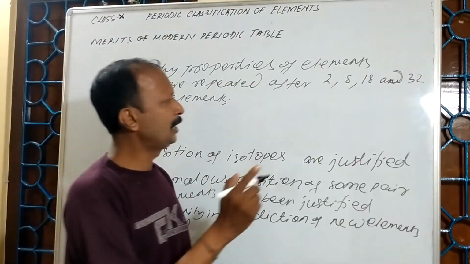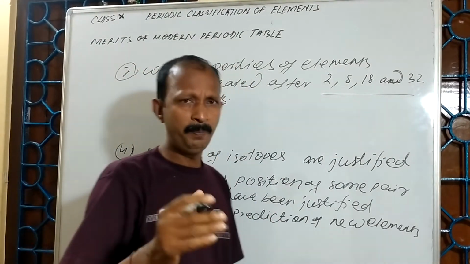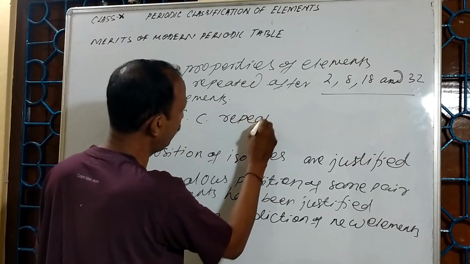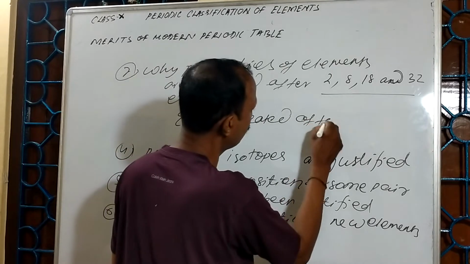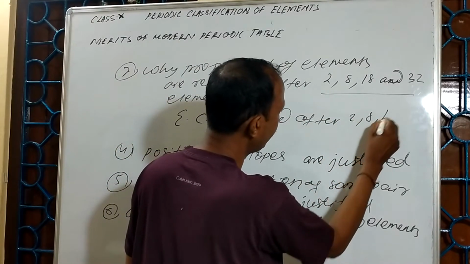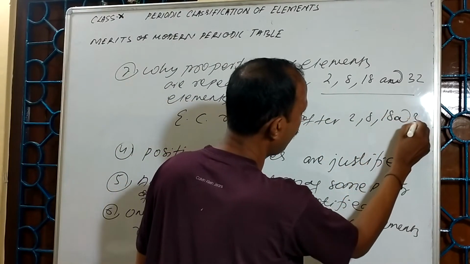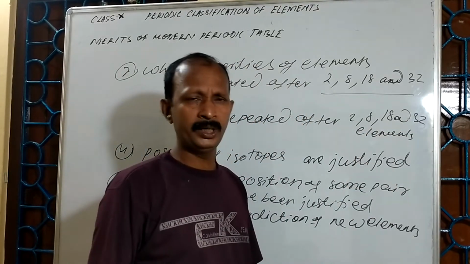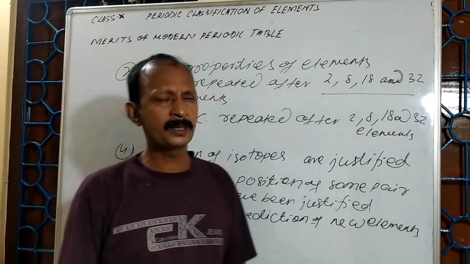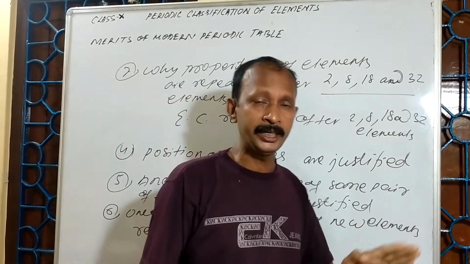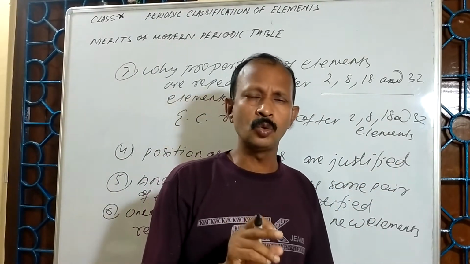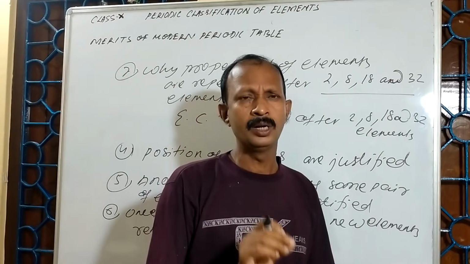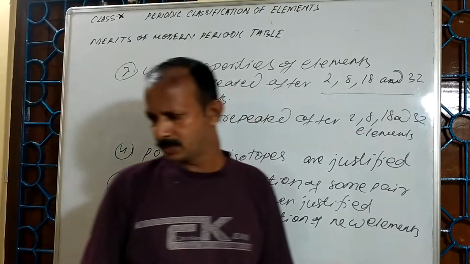So the electronic configuration is repeated after 2, 8, 18 and 32 elements. That's why the properties are repeated after 2, 8, 18 and 32 elements, which shows the periodicity. So the modern periodic table shows periodicity.